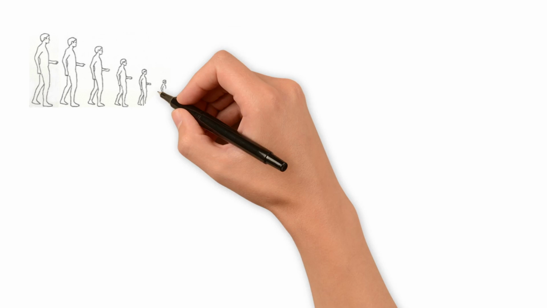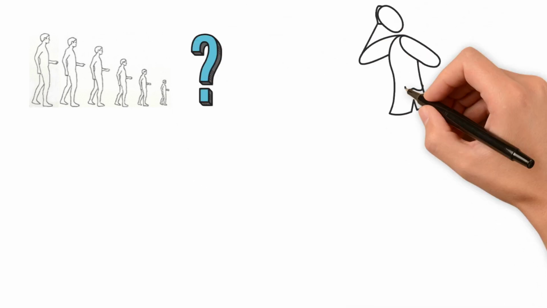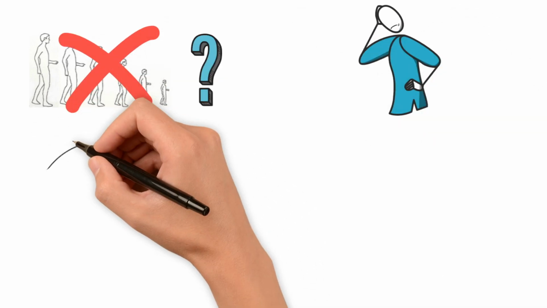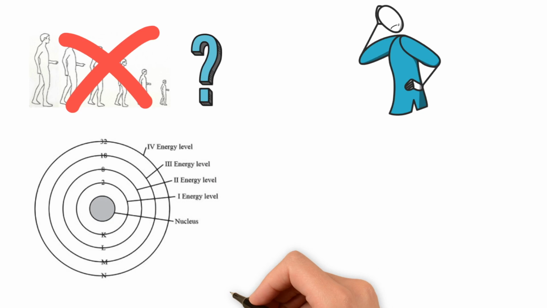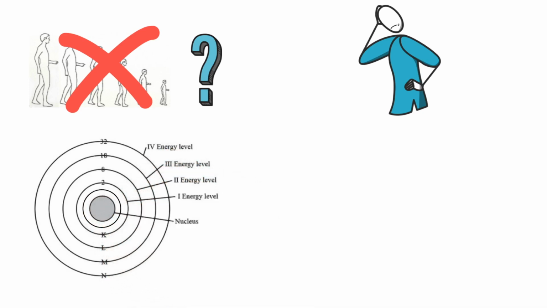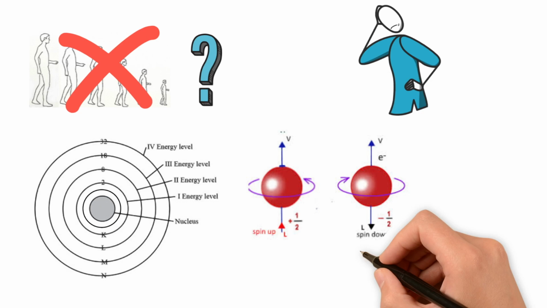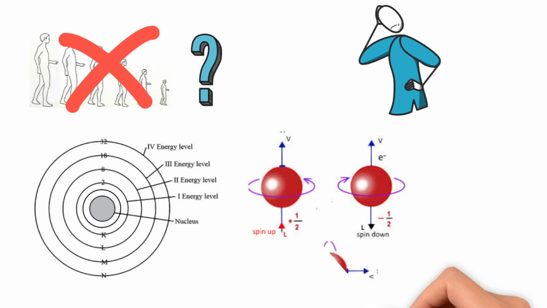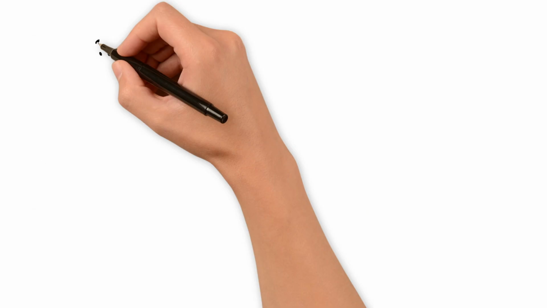So where does this leave us in our search for shrinking? Unfortunately, it doesn't seem likely. Our current options are to uncover hidden lower energy levels that for some unknown reasons are not currently occupied, or perhaps discover a new type of spin for electrons to be more packed into energy levels. But as physics currently stands, we are stuck at the height we are.